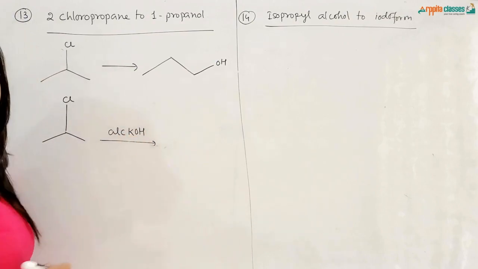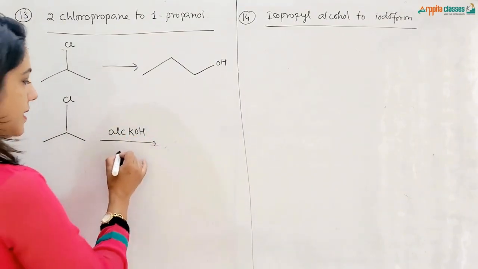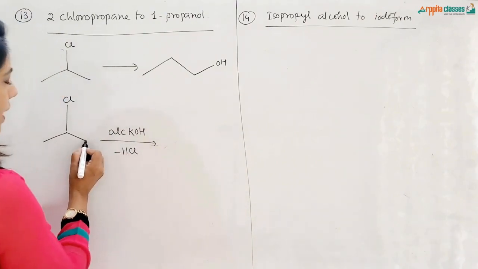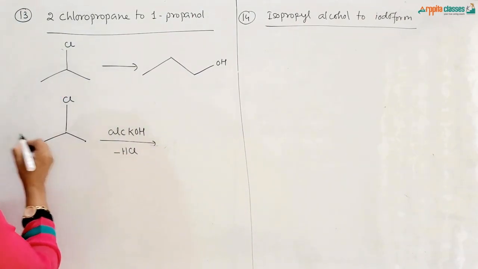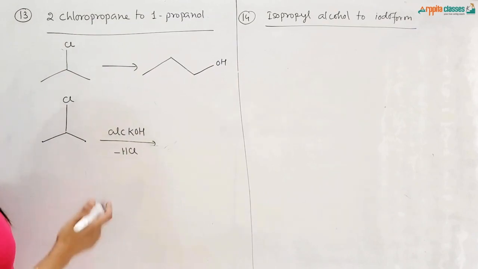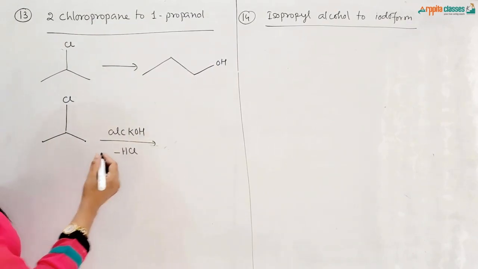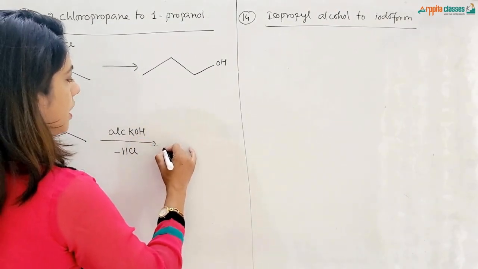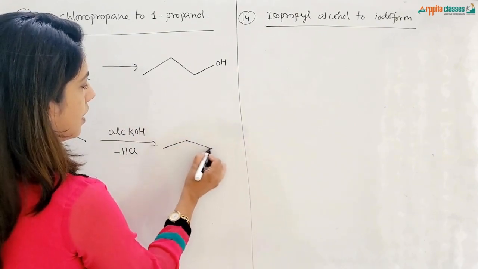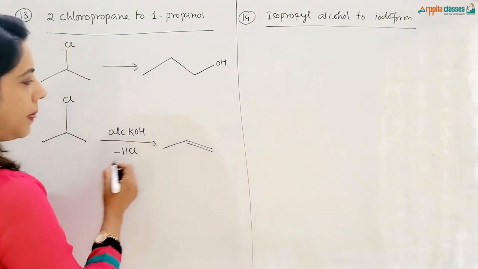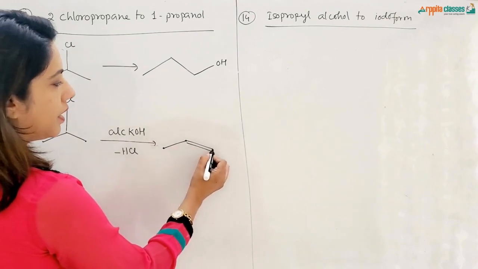The role of alcoholic KOH is to remove HCl. So either from this carbon or from this carbon, the hydrogen will be removed. Either carbon is the same, it is symmetrical. So there will be formation of propene. This is your propene.